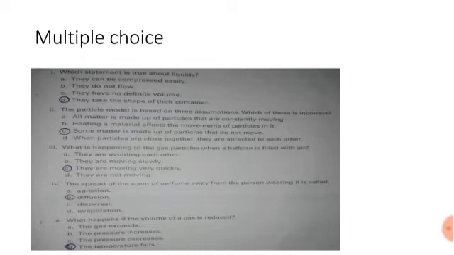Fourth is, the spread of the scent of perfume away from the person wearing it is called. The options are: agitation, diffusion, dispersal, evaporation. B option is the correct answer.